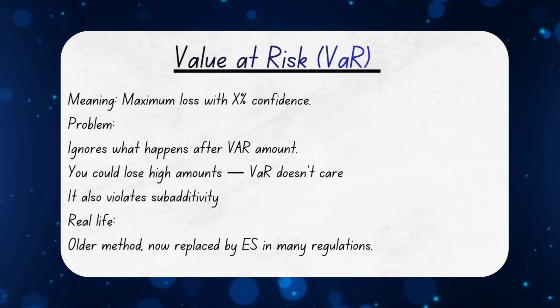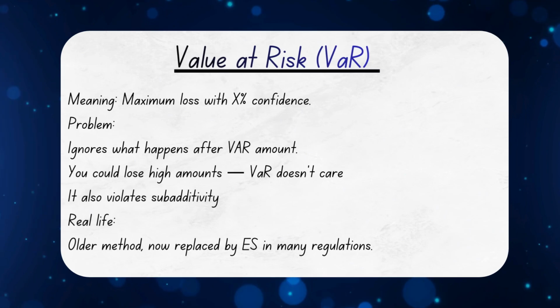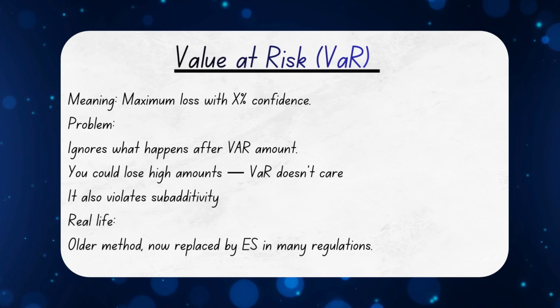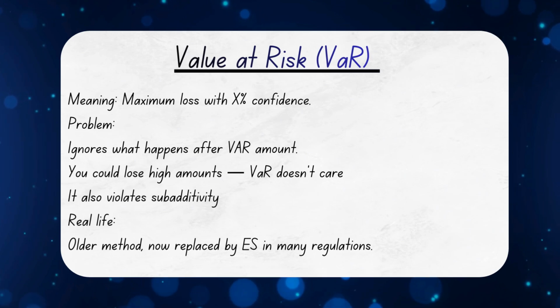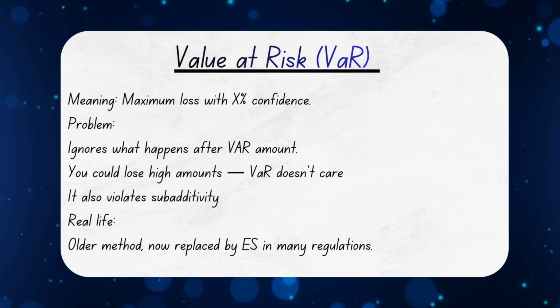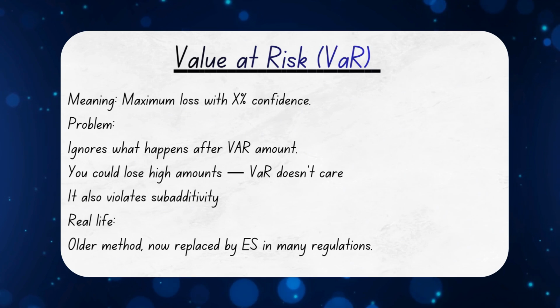Then there's value at risk, or VaR, which many people know. VaR says something like, with 95% confidence, you won't lose more than 10,000. Sounds nice, but it hides a big problem. It doesn't tell you what happens after 10,000. You could lose 10,000 or 1 crore. VaR treats both the same. Even worse, sometimes diversification can increase VaR, which breaks the subadditivity rule. So VaR is actually not coherent. That's why regulators are slowly replacing it with expected shortfall.